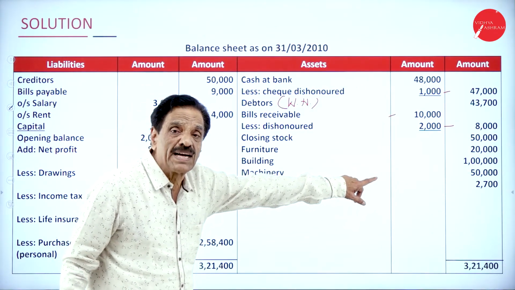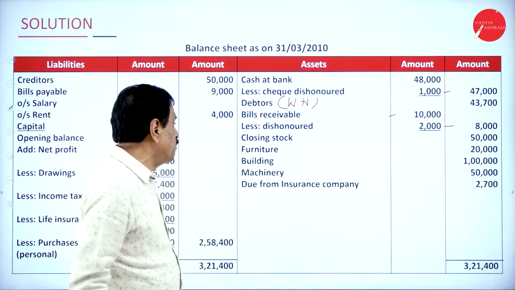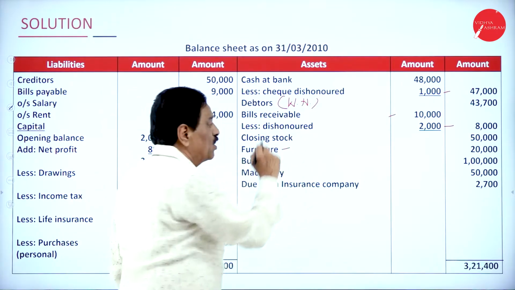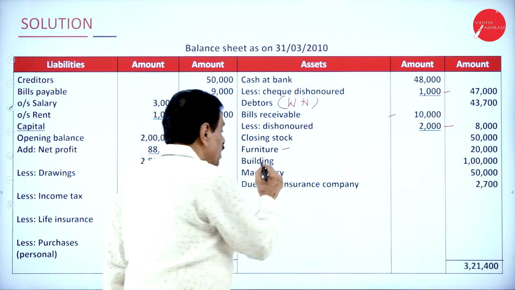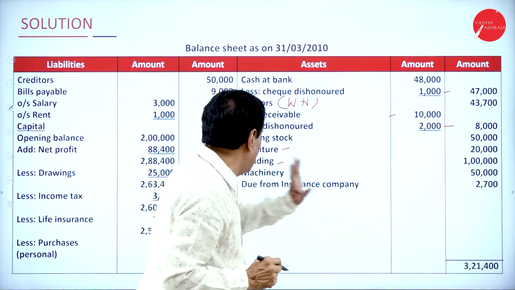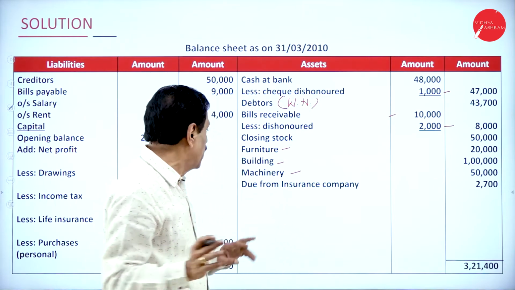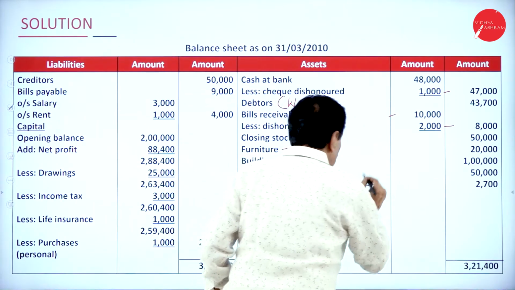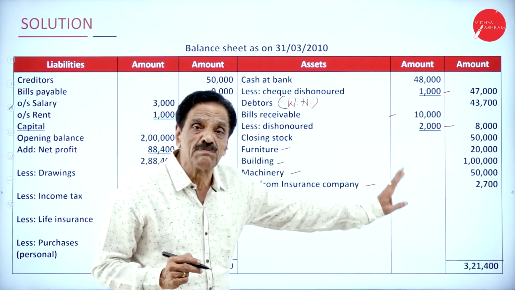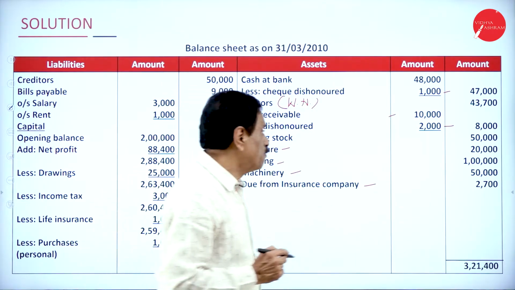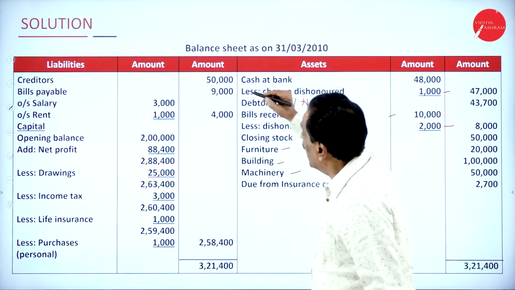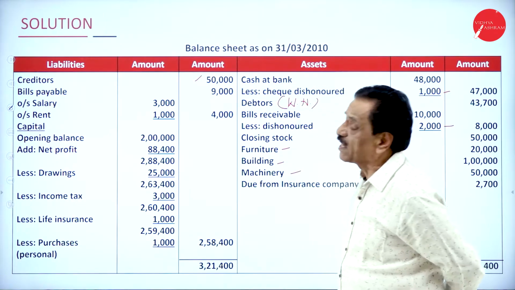Closing stock as per the adjustment is 50,000. Furniture is an asset, 20,000. Your building value is rupees 1 lakh. Machinery cost 50,000. No depreciation is charged. Due from insurance company 2,700. That is from the adjustment. Come back to the liability side. You have to pay the creditors 50,000.